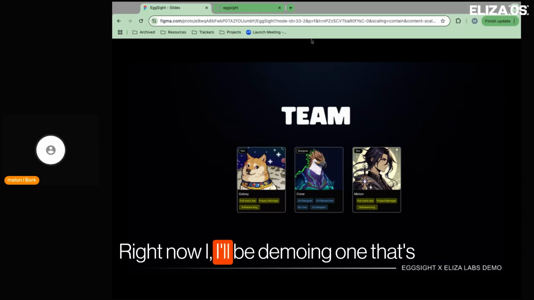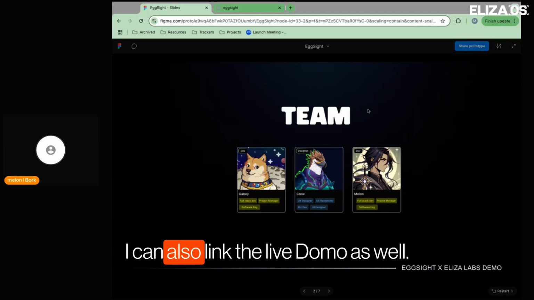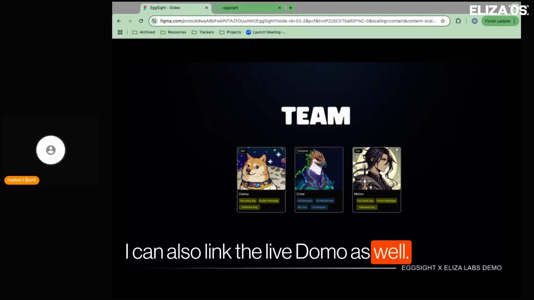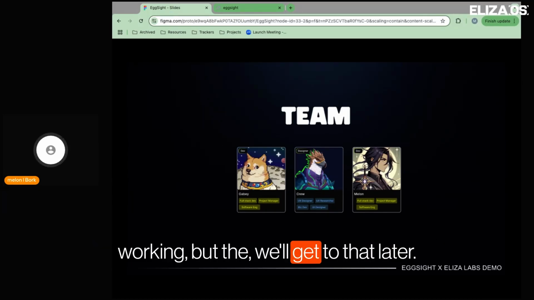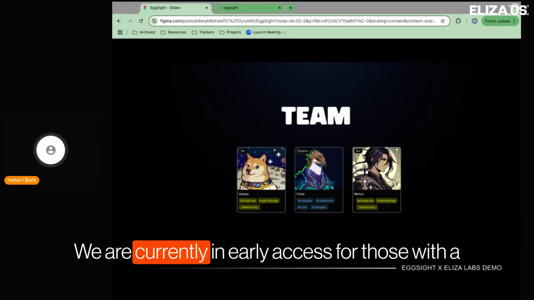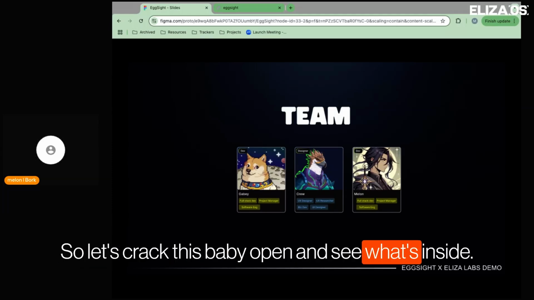Right now, I'll be demoing one that's in the local development space, but I can also link the live demo as well. This just has a little bit more of the features working, but we'll get to that later. We are currently in early access for those with a minimum of 100 million Bork in their wallets. So let's crack this baby open and see what's inside.